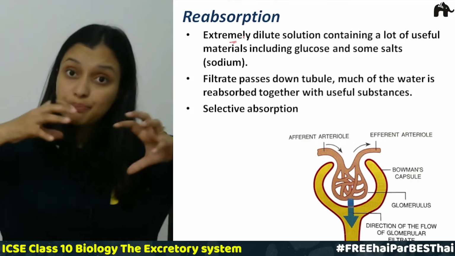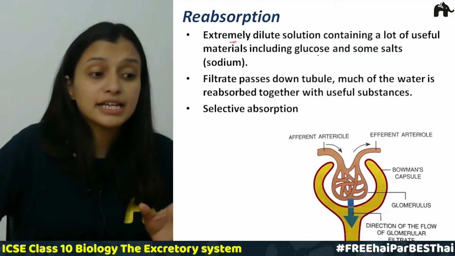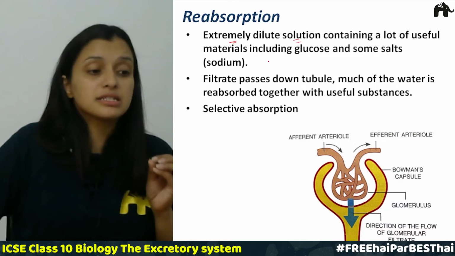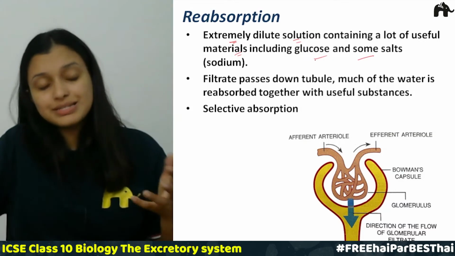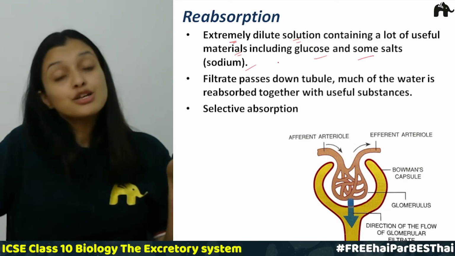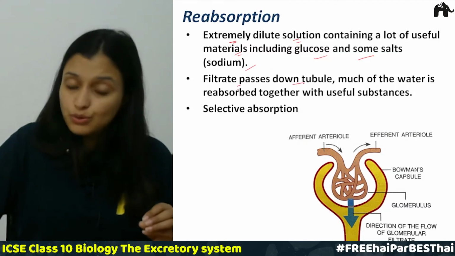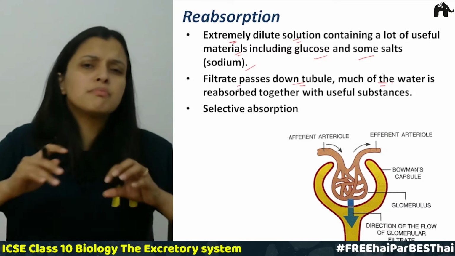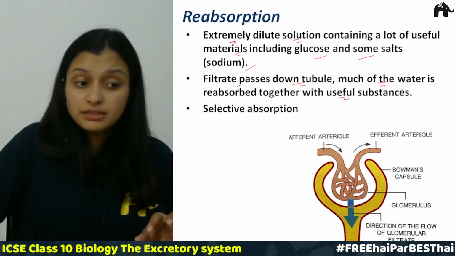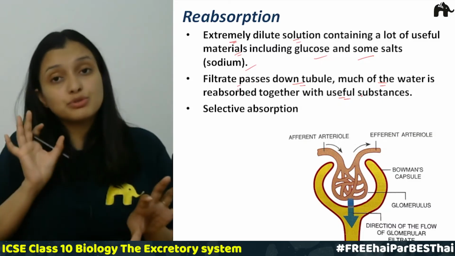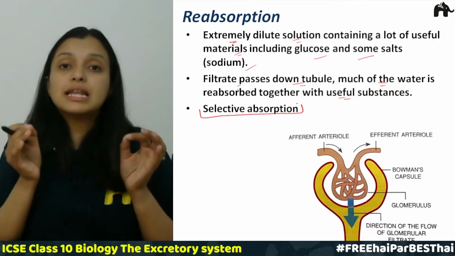This complete solution is very dilute. There is a lot of water in it. It is an extremely dilute solution which contains a lot of useful material, like glucose and some salts like sodium, which is needed by our body. So in this second step, the filtrate passes down the tubule and much of the water is reabsorbed, and the other useful substances also get reabsorbed in these tubules. This absorption is called selective absorption.